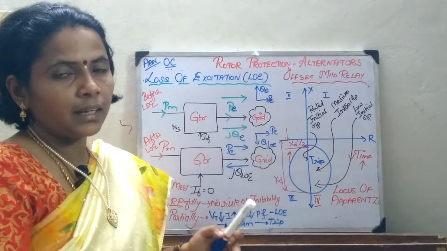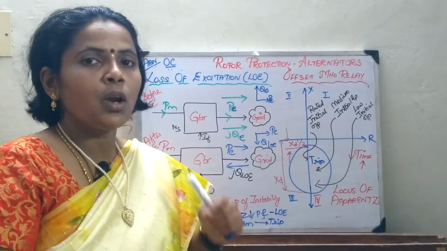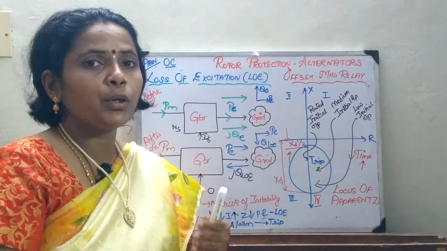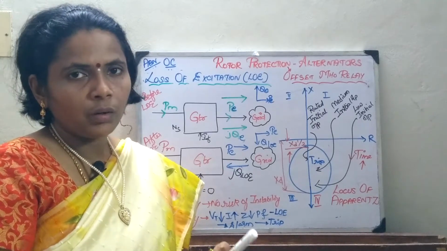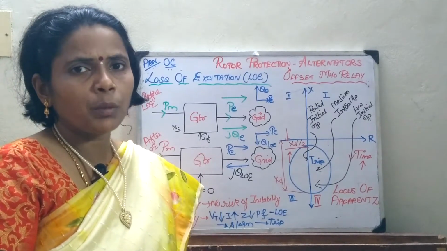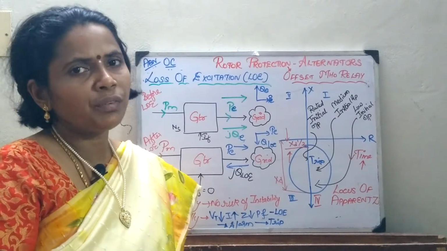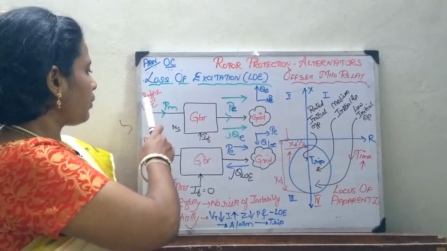Suddenly, let us take a condition of loss of excitation. It can be due to the loss of the winding or short circuit of the winding, or it can be due to the AC supply to the exciter being cut, or might be poor brush contact in the field winding. Any of these conditions can create a loss of excitation.